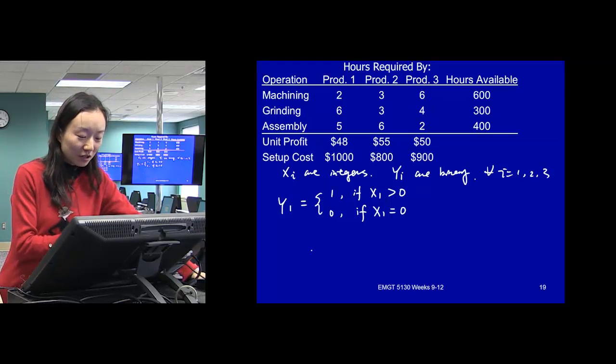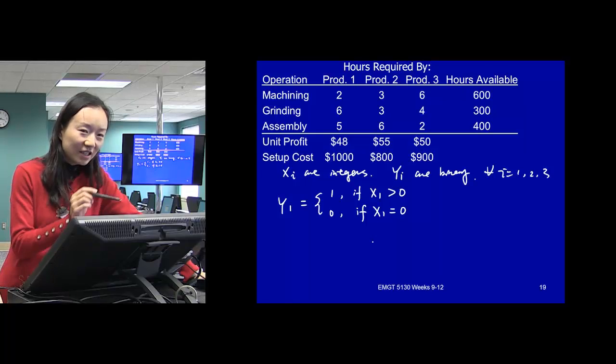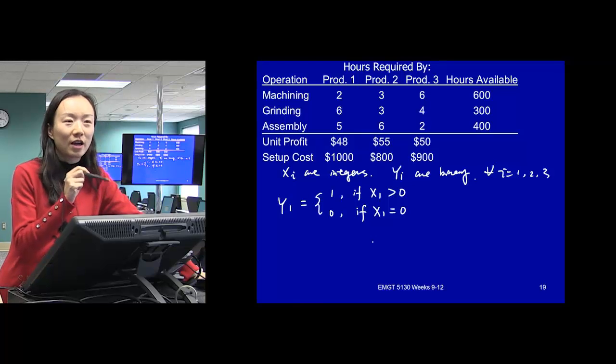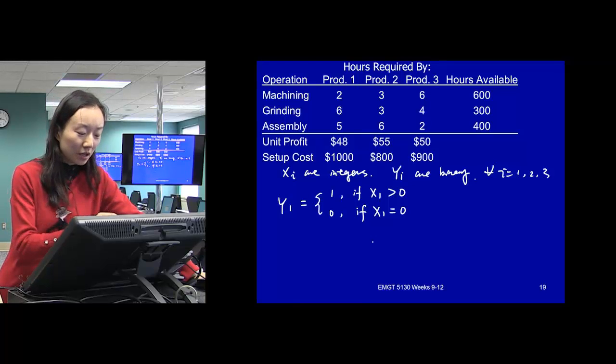Can you relate to the logical statement that we talked about earlier? Think about project 4 cannot be chosen unless 5 is chosen.